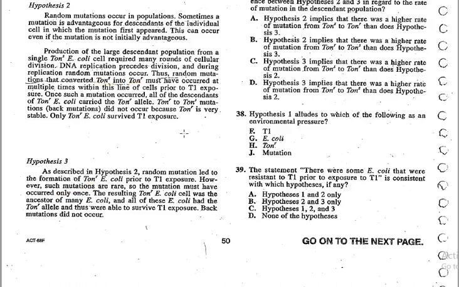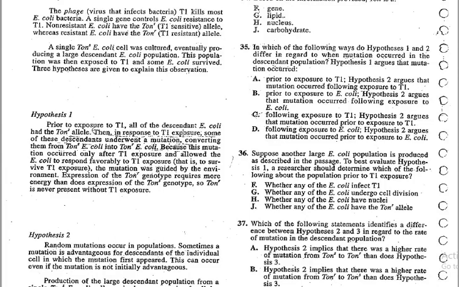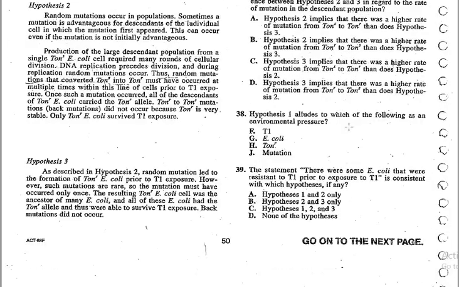Let's go and look at hypothesis 1. In hypothesis 1, they state that prior to any exposure, all of them had the TAN S allele, which means that all of them were sensitive. And only after exposure to T1 did they start mutating, and it did not happen prior to the exposure. Hence, hypothesis 1 fails the particular statement.